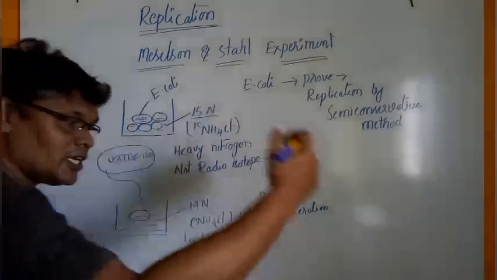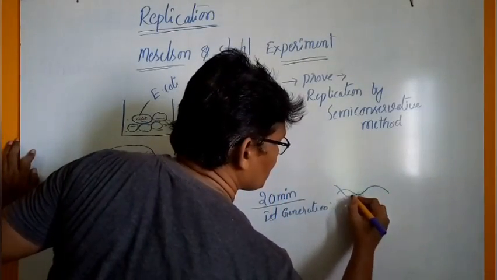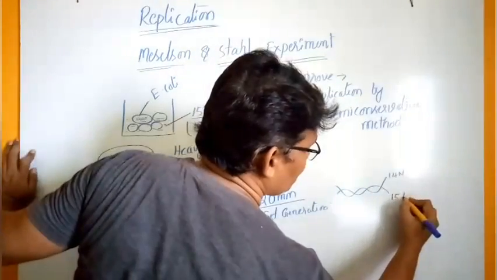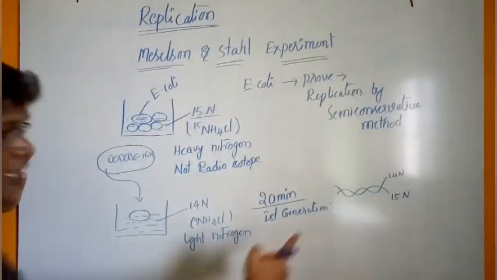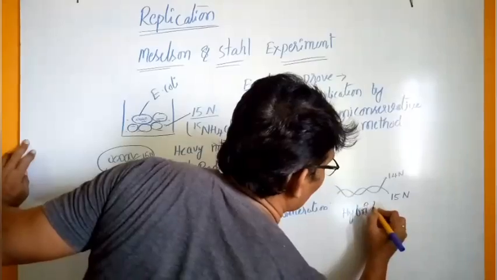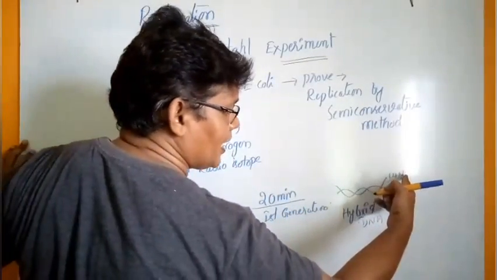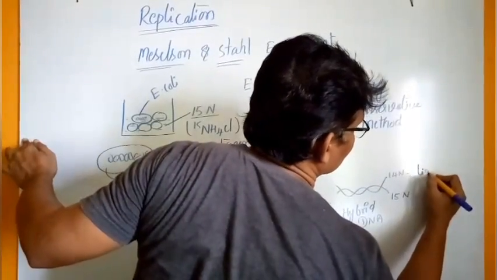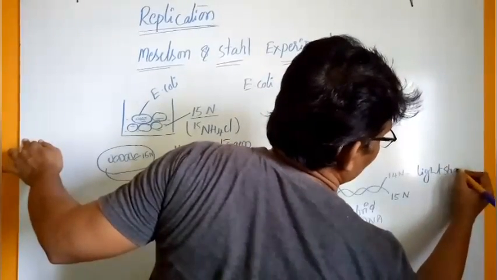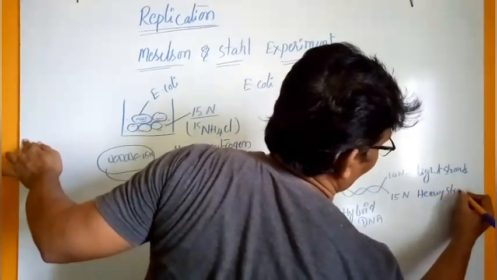After duplication, the DNA molecule contains one strand of 14N and the second one of 15N. It is called a hybrid DNA molecule. The N14 is the light strand, and the 15N is the heavy strand.